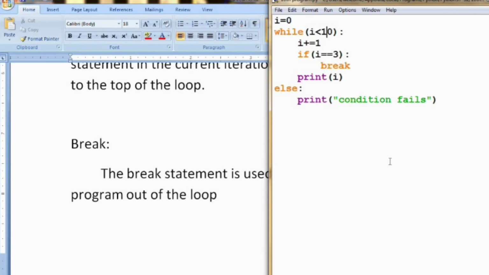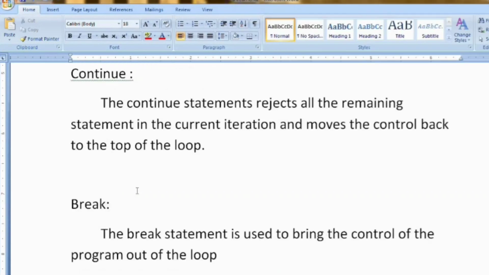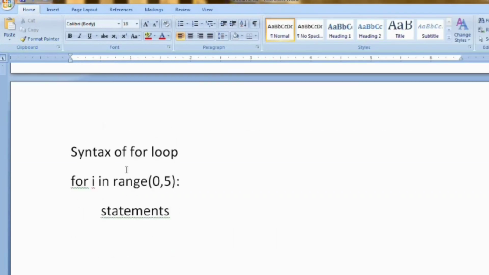So next we are going to see about the for loop. First we need to know the syntax of the for loop. The syntax of the for loop is for i in range. i is nothing but a variable, an iterable variable. for i in range is used for iterating through a certain number of times. In range is a keyword. And inside these round brackets you can specify how many times you want your loop to run.